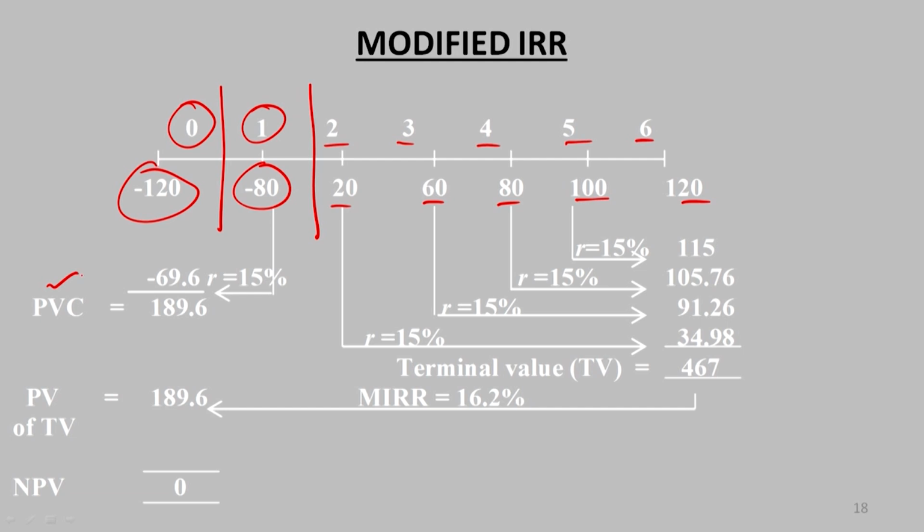In this modified internal rate of return we have to follow certain steps. The first step here is that we have to calculate the present value of the cost. All the outflows which are occurring at any point of time, we have to calculate the present value of all those outflows, and for that we have to follow a certain process, because in the 0 period, in the current period, whatever investment we are making is equal to 100%, right.